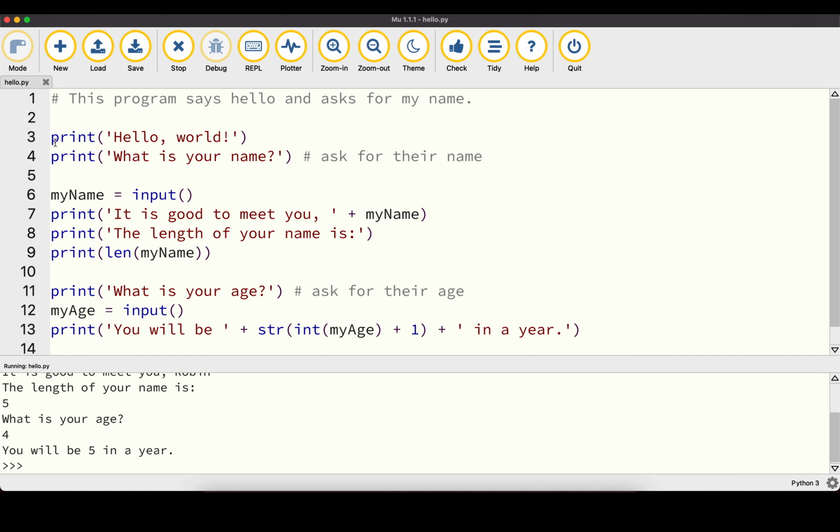Now after that we have this next line, print, and then in parentheses what's being printed out. Print is a standard, what's called a function in Python that does a certain thing. So print, for example, prints out a certain string, a certain value to our console down here. And so we can see we are printing out hello world, and then after that we are printing out what is your name, so the first question we saw in the beginning.